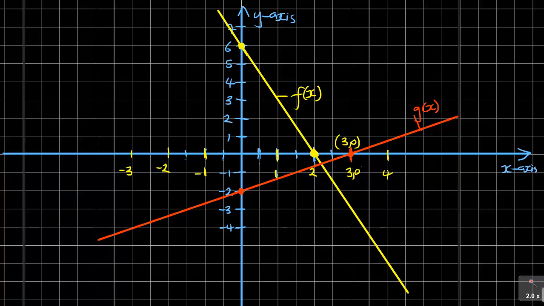And then the other one here, you can write it and say this is 2, 0, and the other one is minus. It's 0 actually, and minus 2. And the top one here is 0, 6. We are trying to clearly show the axis there, the coordinates of the axis.